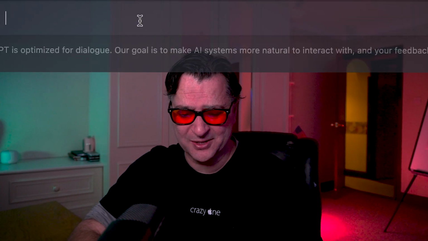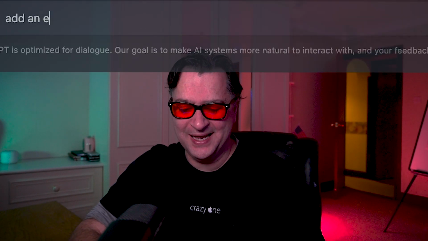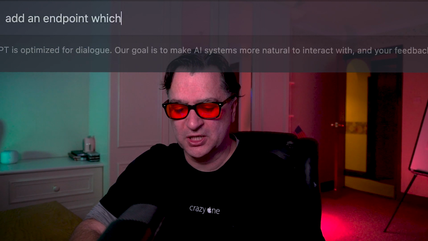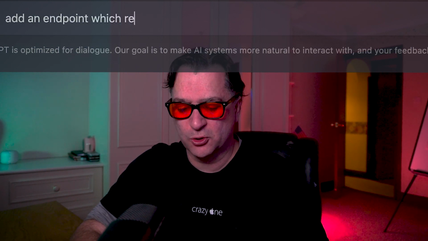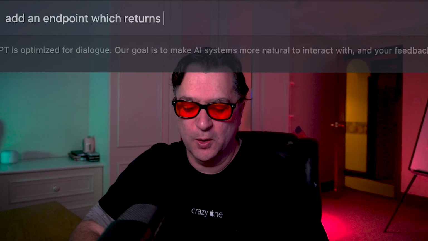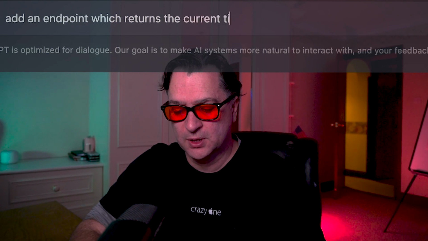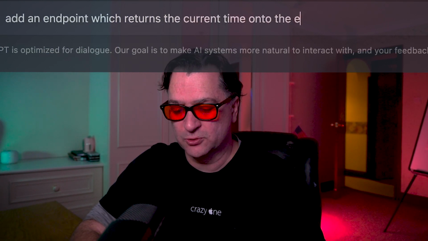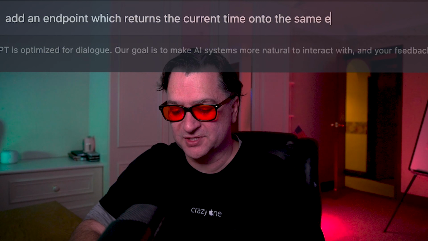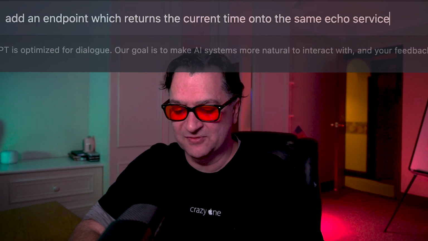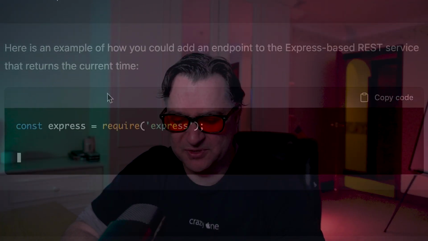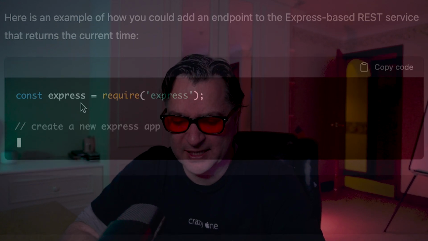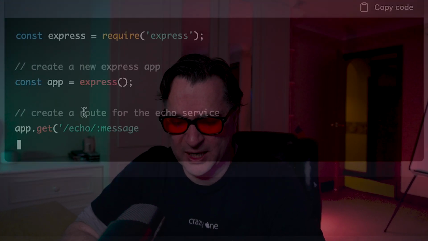So I could say add an endpoint which returns the current time onto the same echo service. So if I just add that in for a second, it should just then add another function onto this time service. So here we go. Here's my Express service. It's creating my app as well.